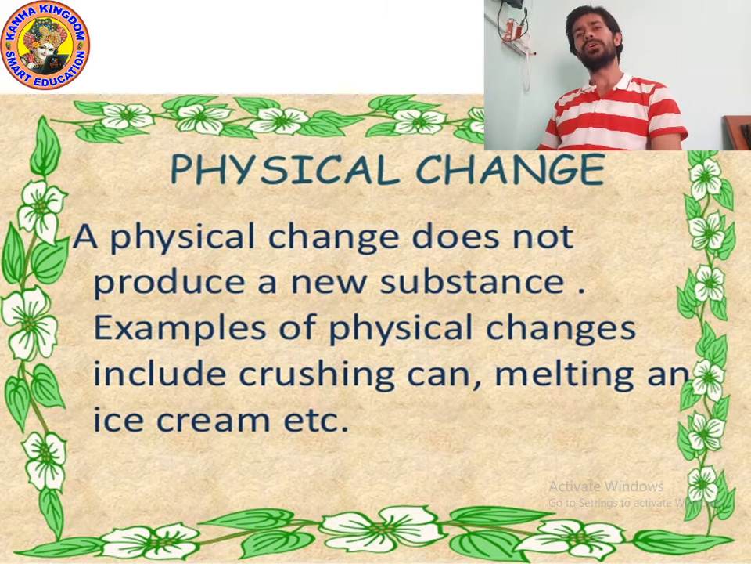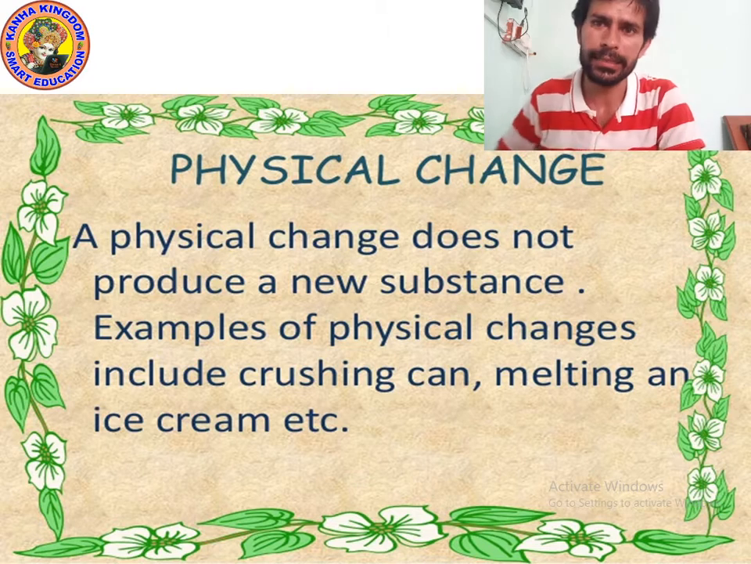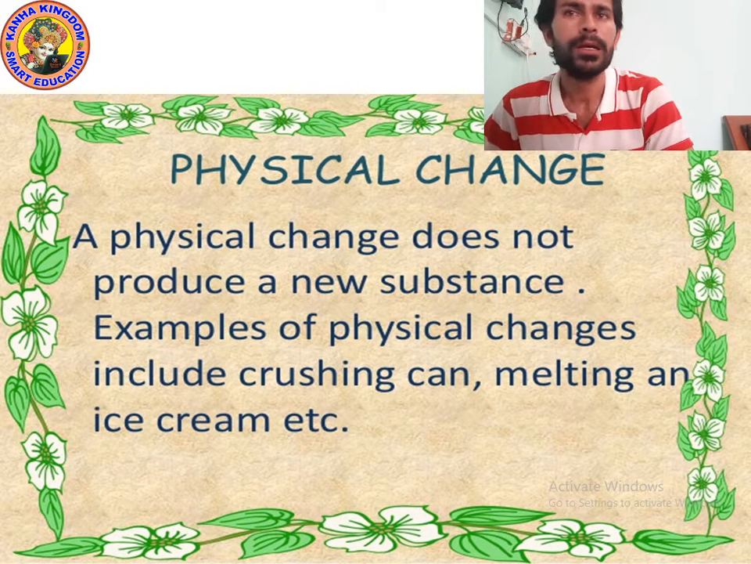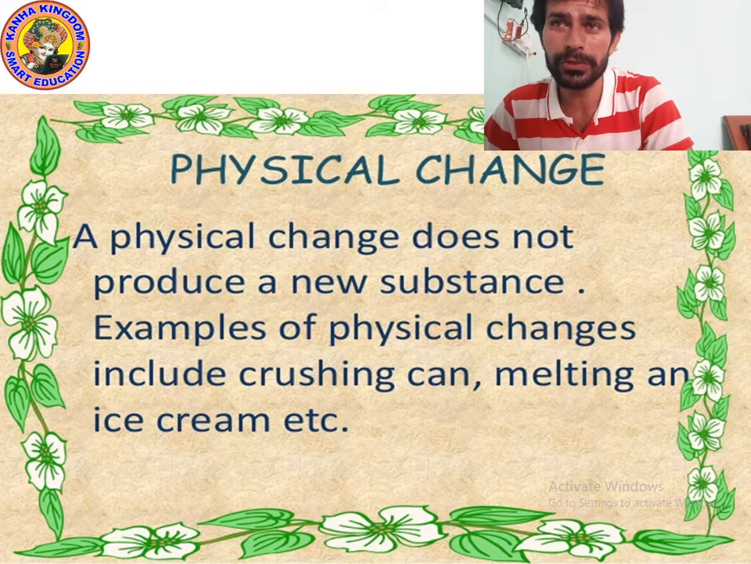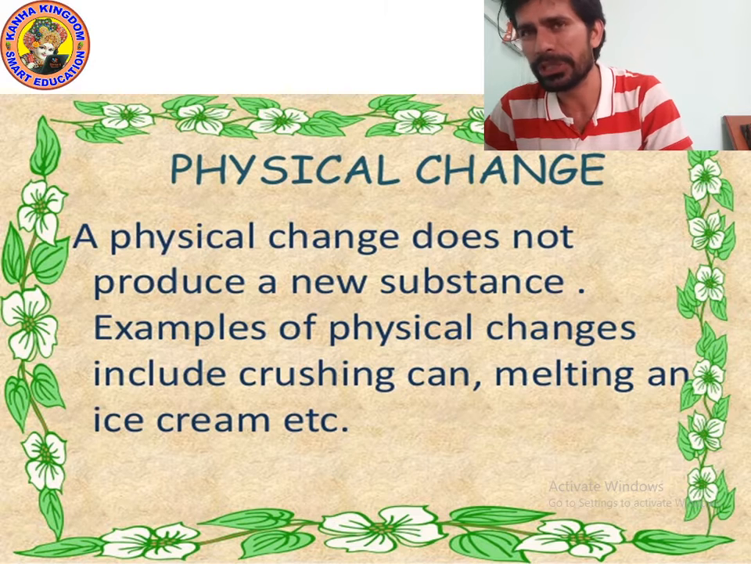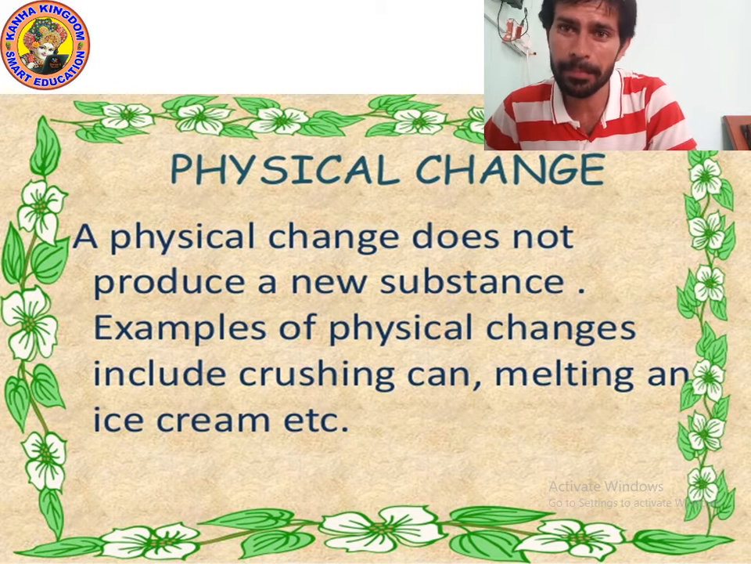Yes. So physical changes are actually reversible changes, kids, remember, and chemical changes are irreversible changes. Okay. So physical change does not produce a new substance. Examples of physical change include crushing of cane, melting of ice cream. Yes, give me some more examples of physical change.